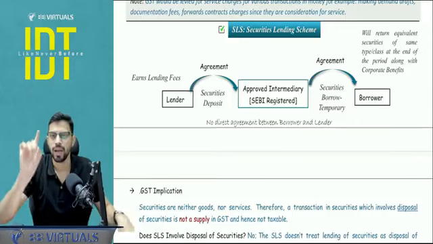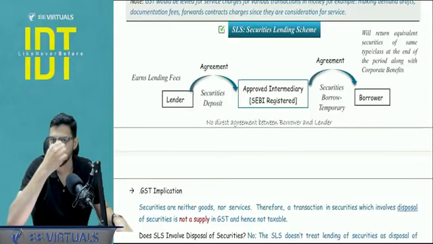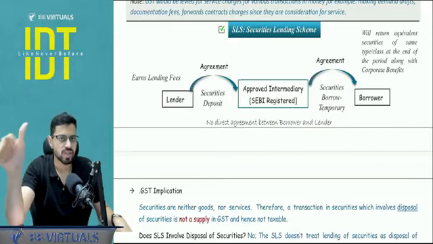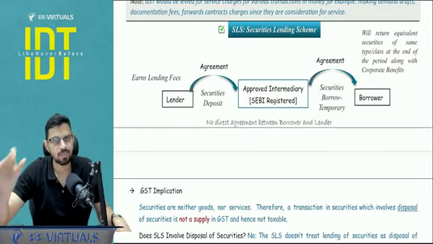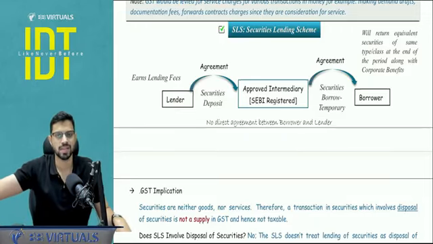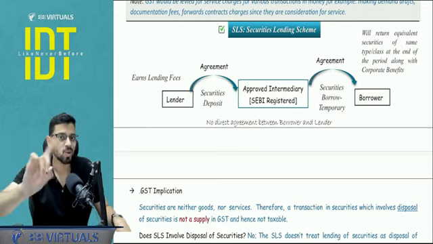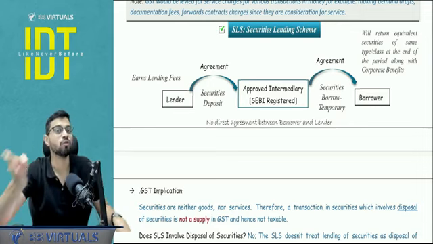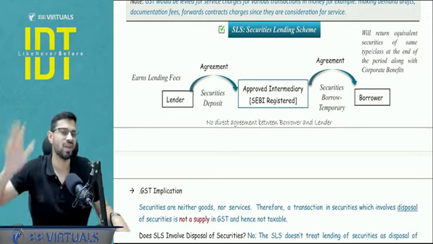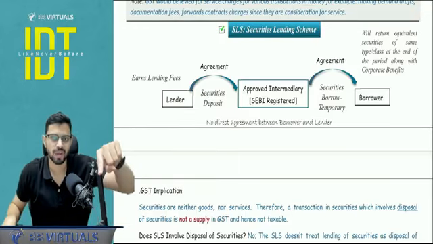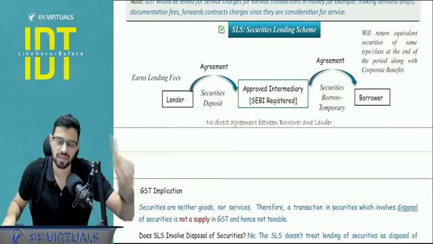Answer is yes. Now, in the paper, you have to write one specific line that disposal of securities does not involve GST because securities is neither goods nor services. So disposal of securities wouldn't have involved any GST, but here there is no disposal of securities, but mere lending for which a separate consideration in the form of lending fees is charged. So with respect to the lending fees, it is a service, the GST will be applicable.